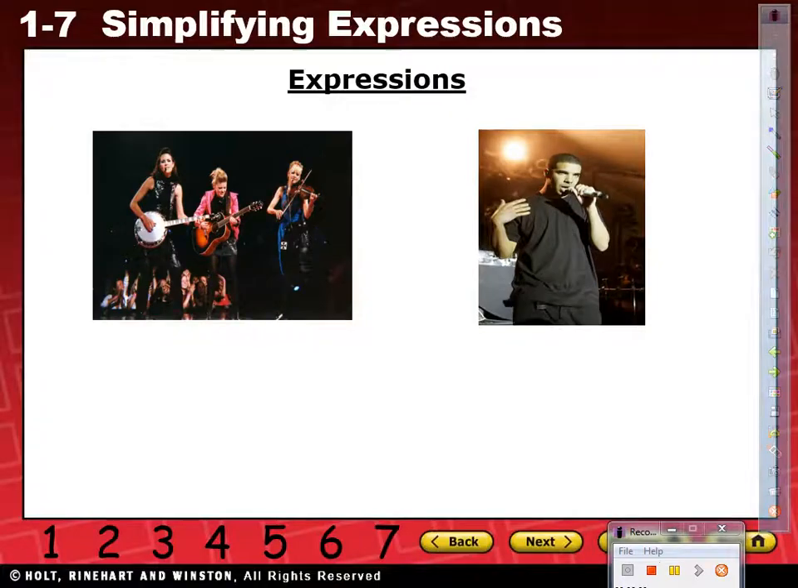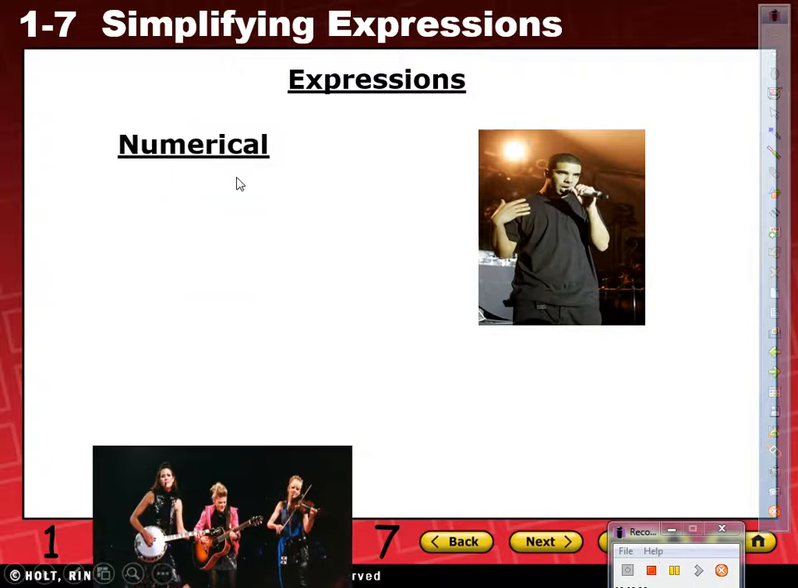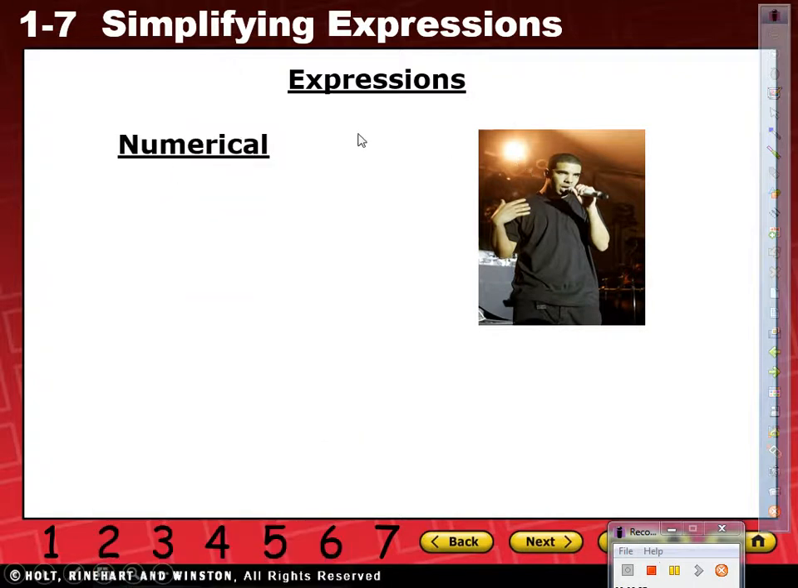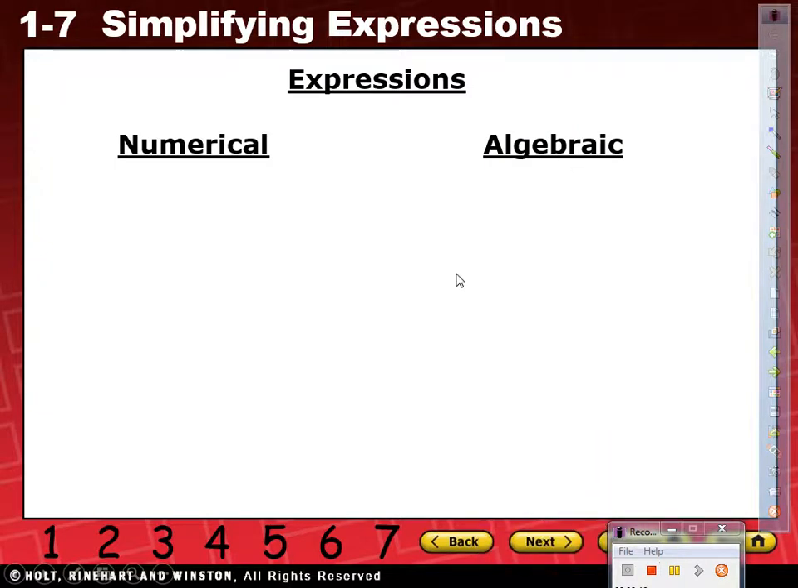Well, in math, it works about the same way. Check this out. Everybody look up here, please. These are ways that people express themselves. Some express themselves with country, some with hip-hop. So in math, it's the same thing. Imagine that the country was a numerical expression. And as soon as we add something to that kind of music, like a different beat, it becomes something else. That something else in math is called algebraic. So let me clarify that.